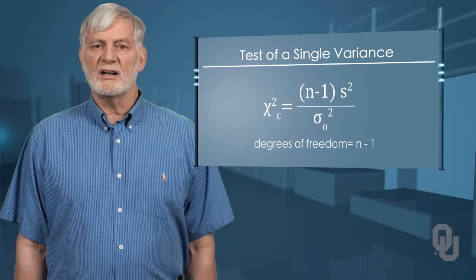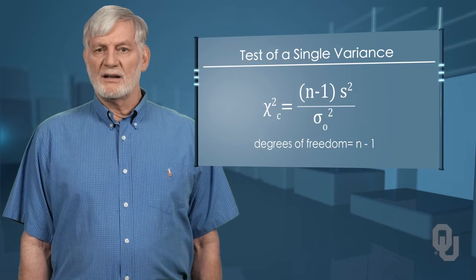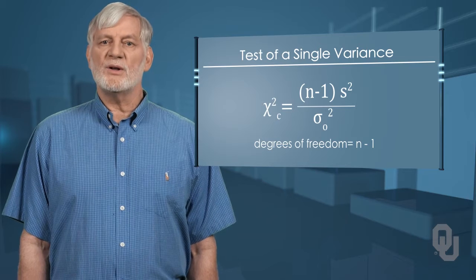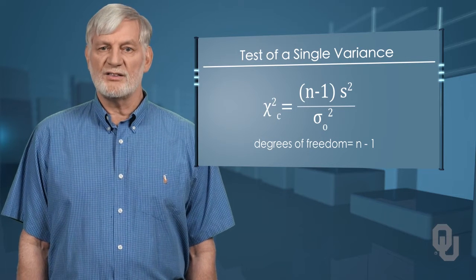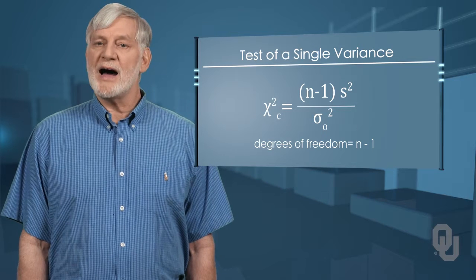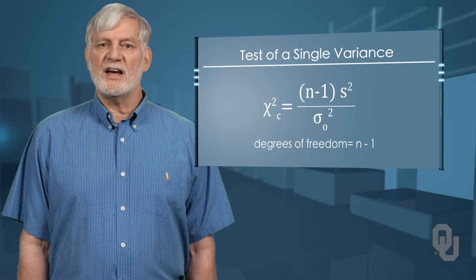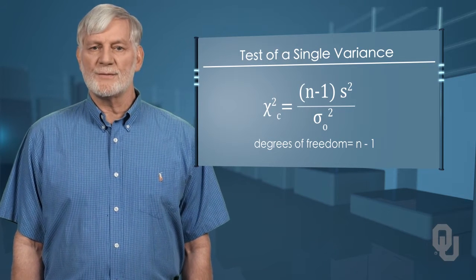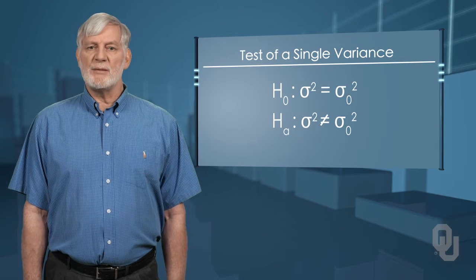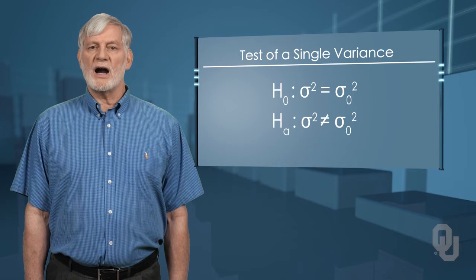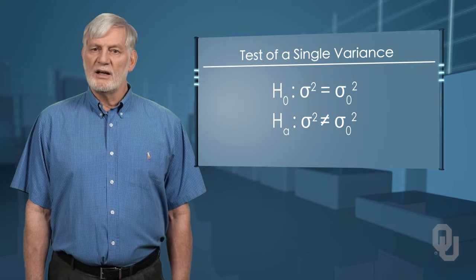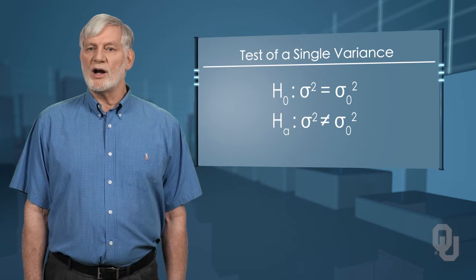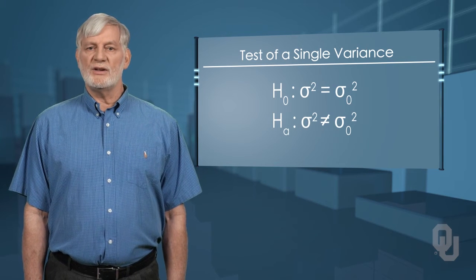The test statistic is the calculated chi-squared equal to n minus 1 times the sample standard deviation squared, that is to say the sample variance, divided by the hypothesized variance. This test will have degrees of freedom of n minus 1, where n is the sample size. With the null and alternative hypotheses, we can now test for our variance. The null is that the population variance is equal to the hypothesized variance, sigma squared naught, versus that it is not equal to this value.